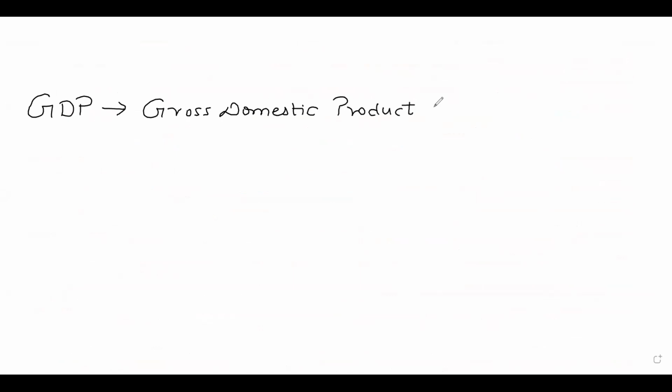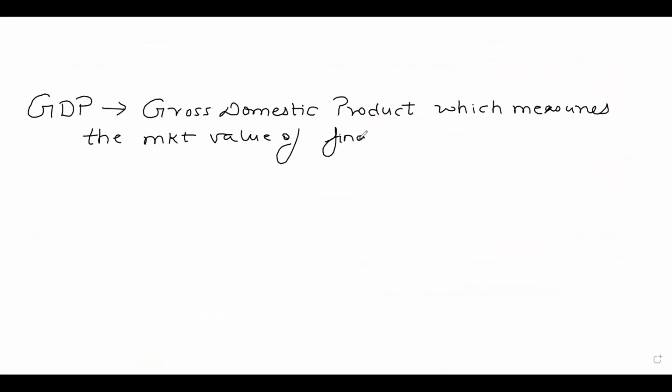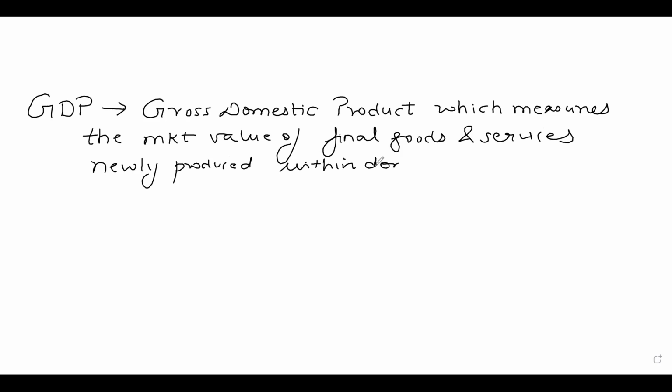GDP is the gross domestic product, which measures the market value of final goods and services newly produced within the domestic territory of the country in a given accounting year.